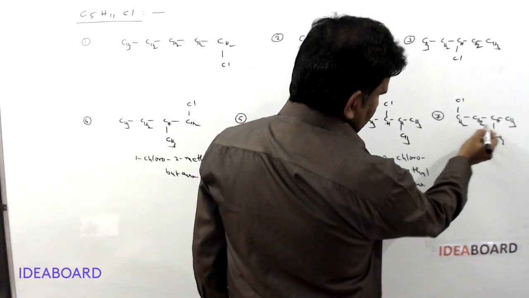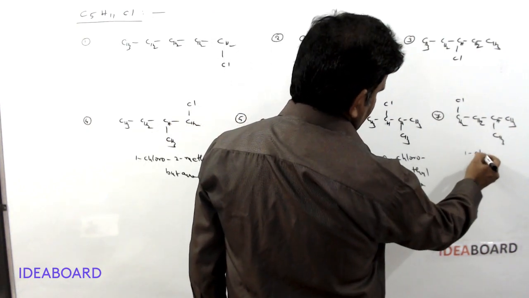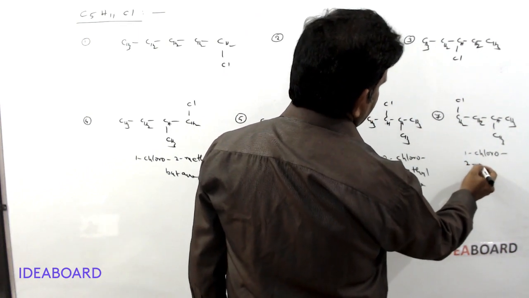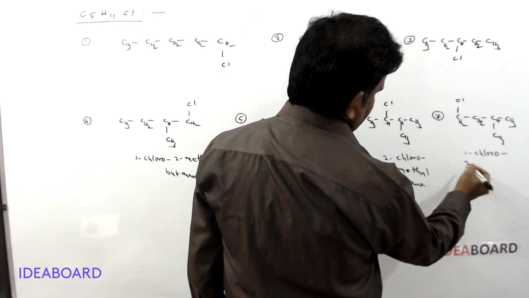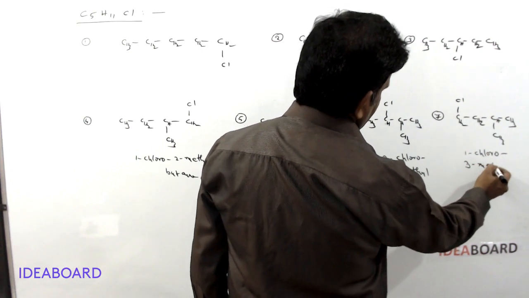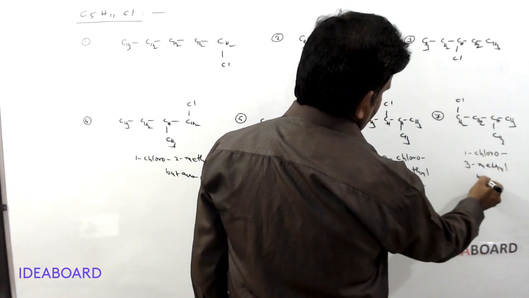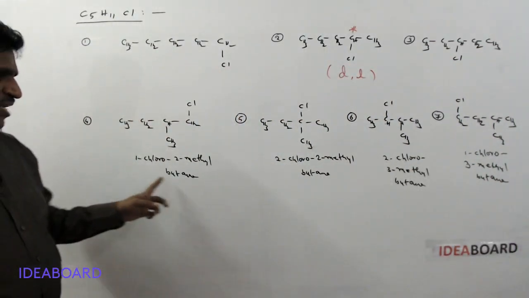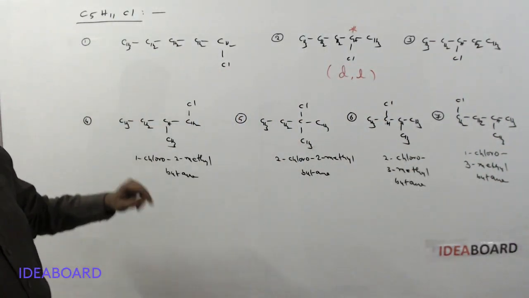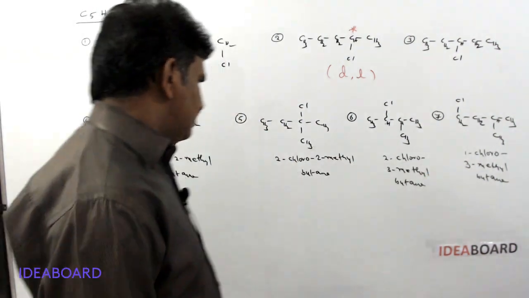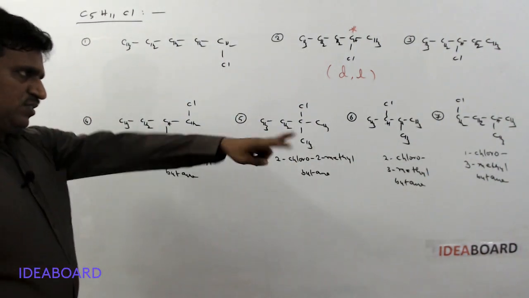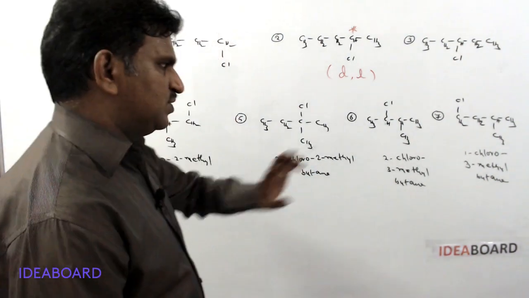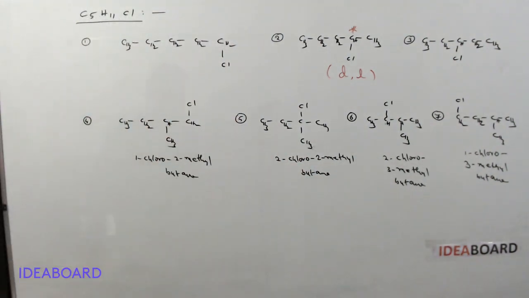And this is 1, 2, 3. 1-chloro-3-methyl butane. So if you wrote any same name, check it. It is 1-chloro-2-methyl, this is 1-chloro-3-methyl. So they are not the same. And here 2-chloro-2-methyl, 2-chloro-3-methyl. So they are not the same. So 4 different structural isomers.